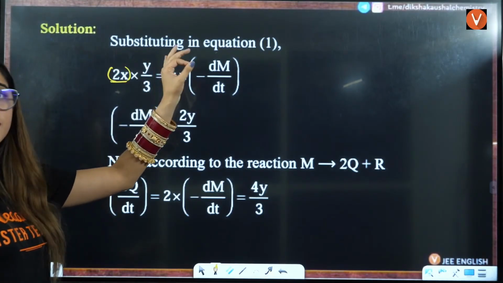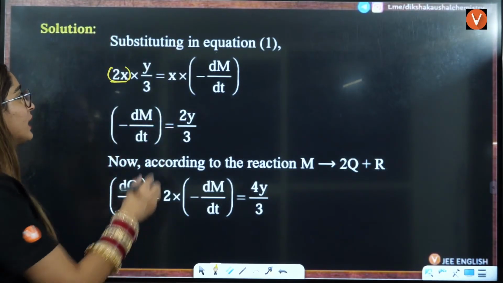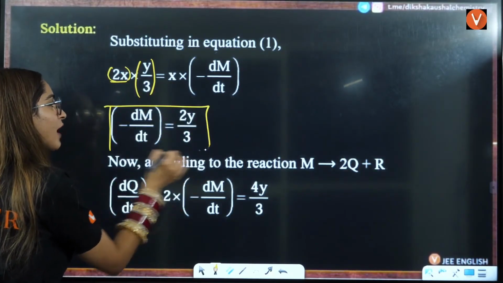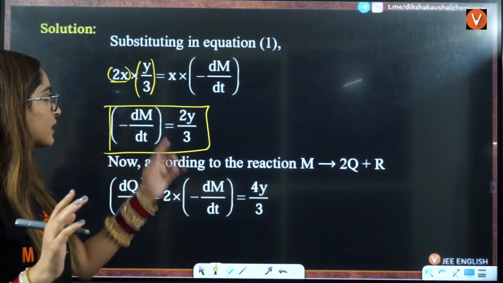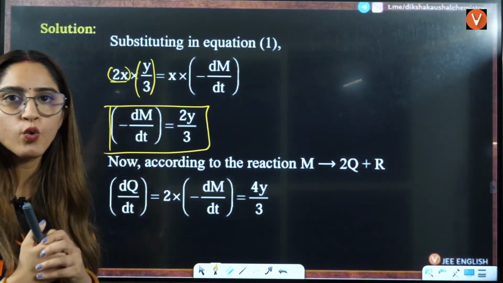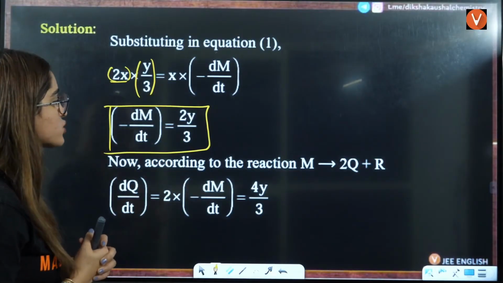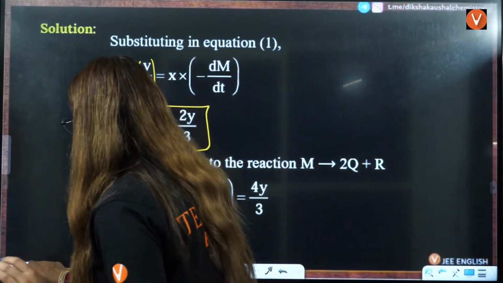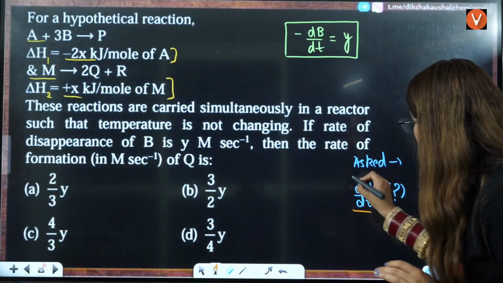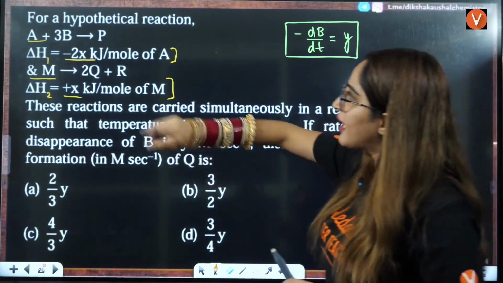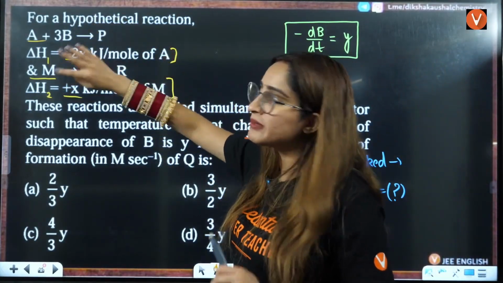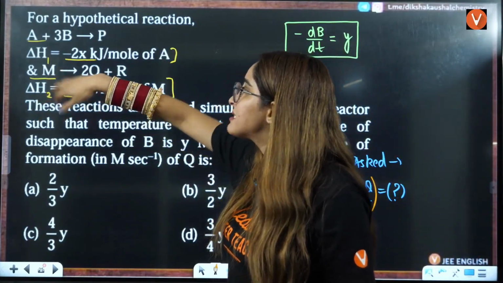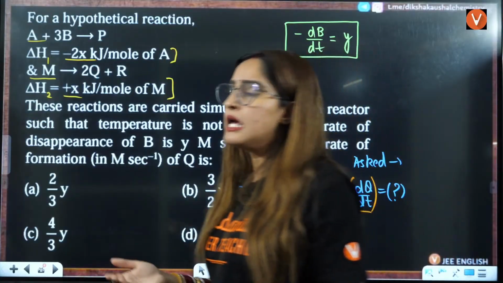Delta H2 is given to be X, mod will be X only. This we have calculated to be y by 3. From there, we can calculate the value of minus dm by dt, that is 2y by 3. Now, they have asked you the value of dq by dt. One thing is to have the relation between both of them, then you just have to apply the rate of reaction.